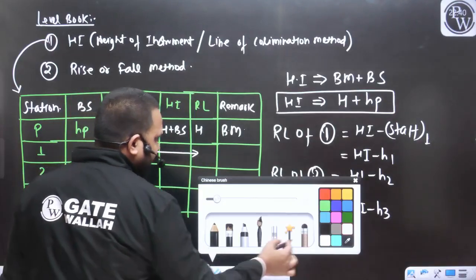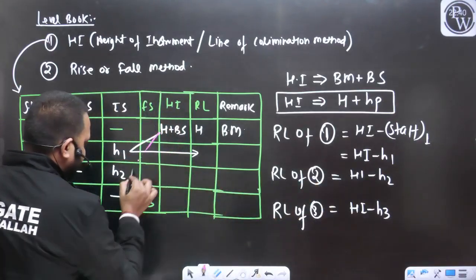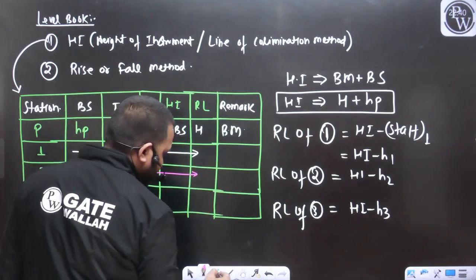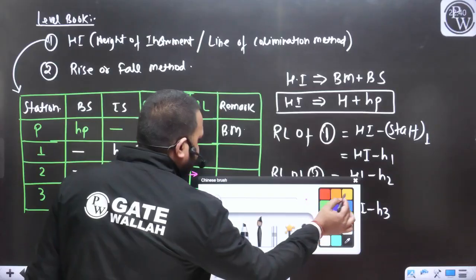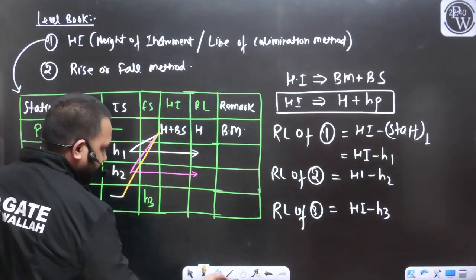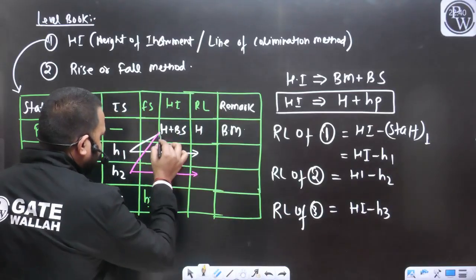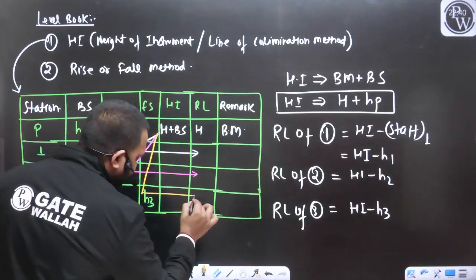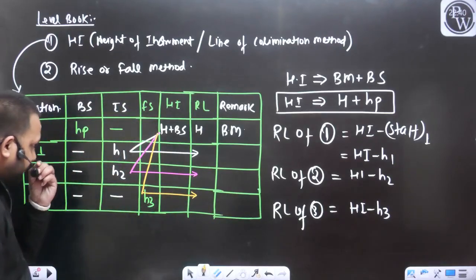This HI minus this staff reading will be equal to the RL of this point.